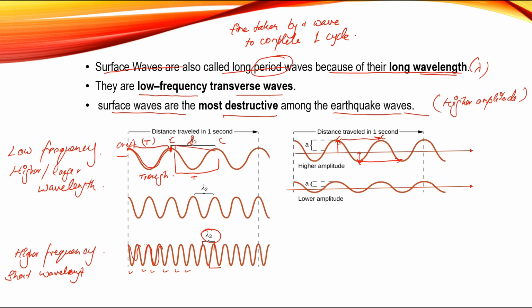Here you can see this is higher amplitude. Here the distance between two crests, half of it, is lower. So this is low amplitude and this is high amplitude. Because of this higher amplitude or low frequency, it causes most of the destruction. That's why the surface wave is more destructive than body wave.